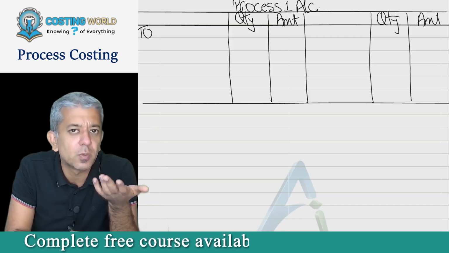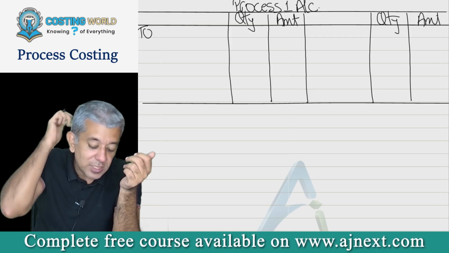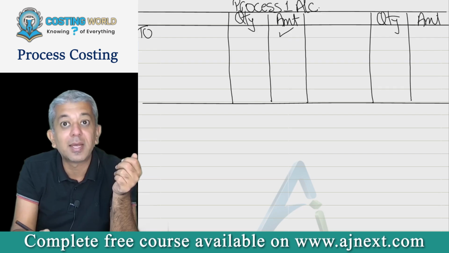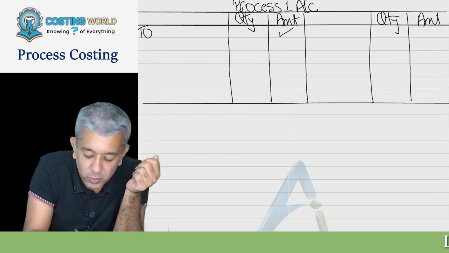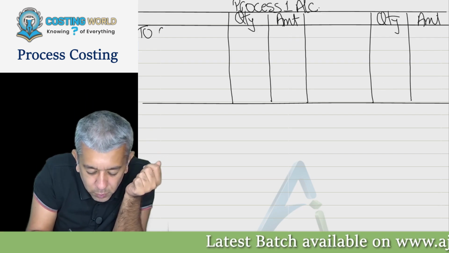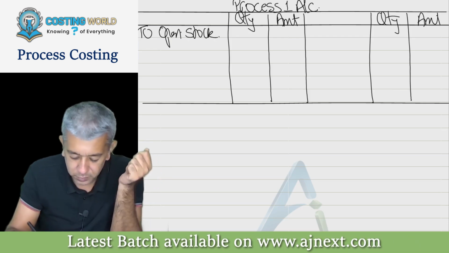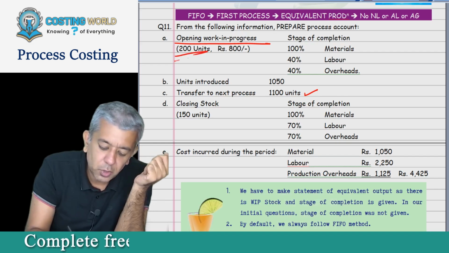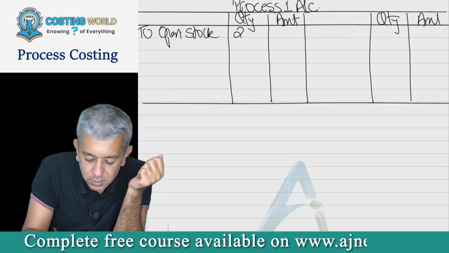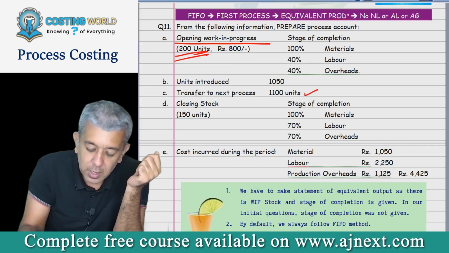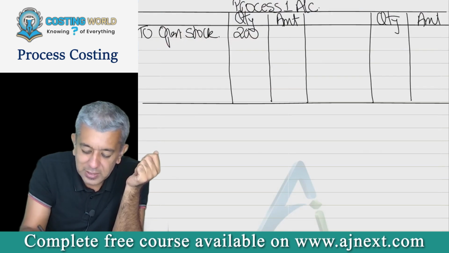It's a stock account, a real account. It has to start with opening stock of WIP and end with closing stock of WIP. So therefore, you will write down: to opening stock, 200 units, and the amount is 800.